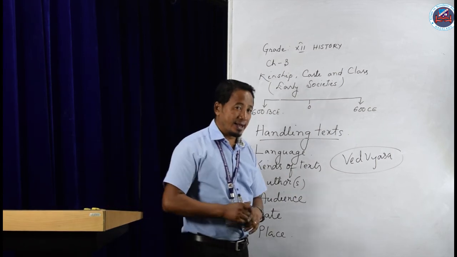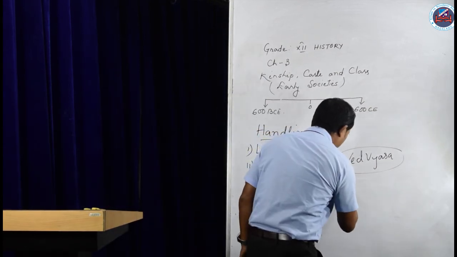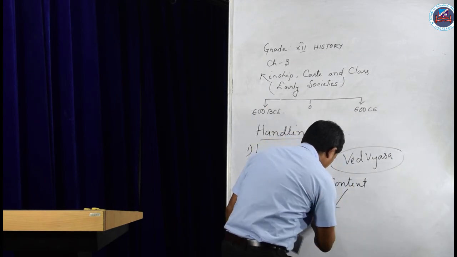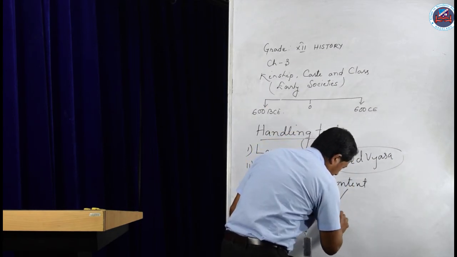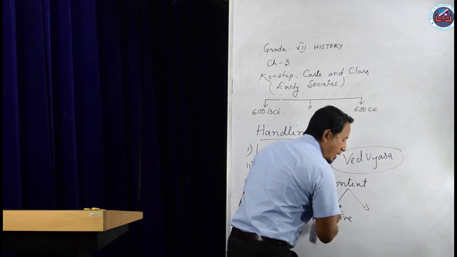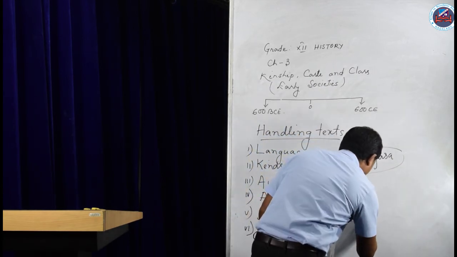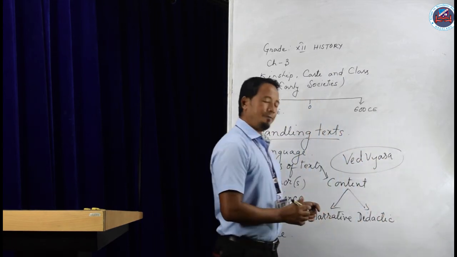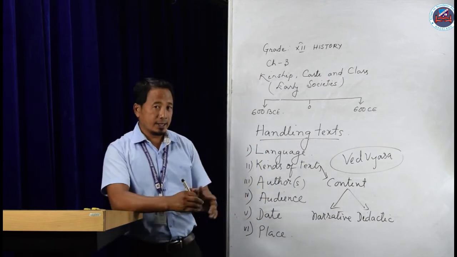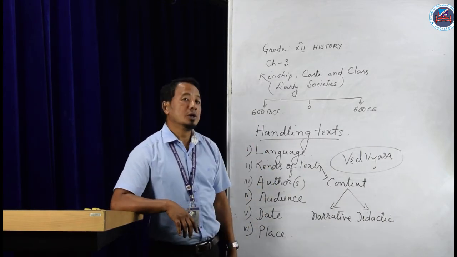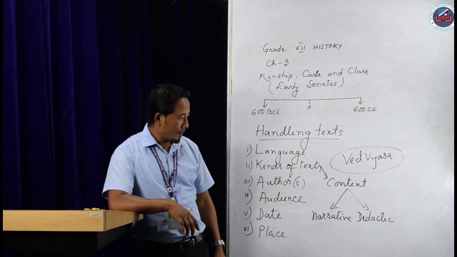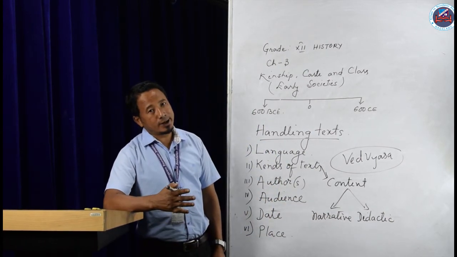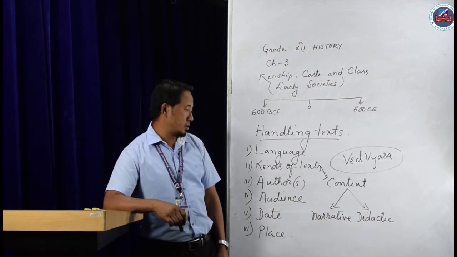One part as narrative, and another part as didactic. The narrative portion of Mahabharata contains the story of those two cousin brothers. What about didactic? The didactic portion of Mahabharata contains the social norms.